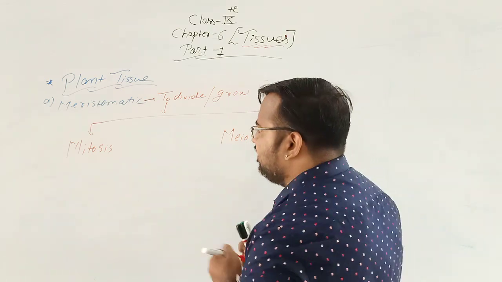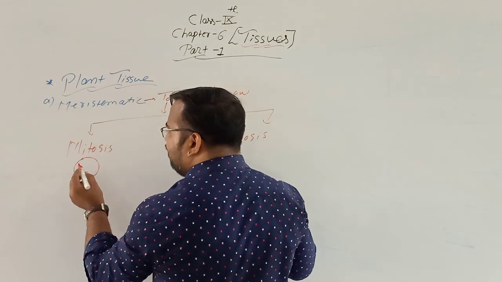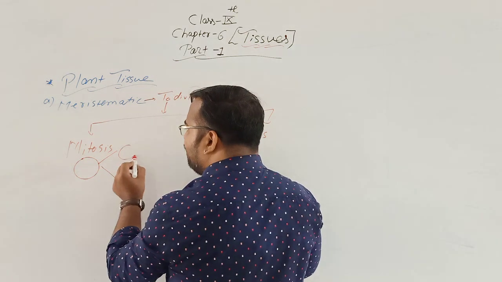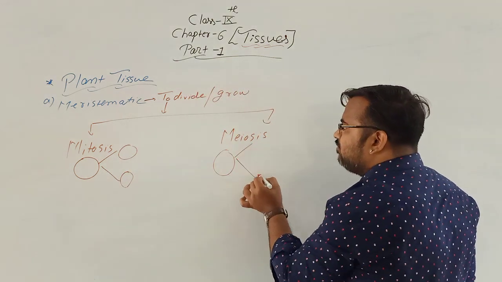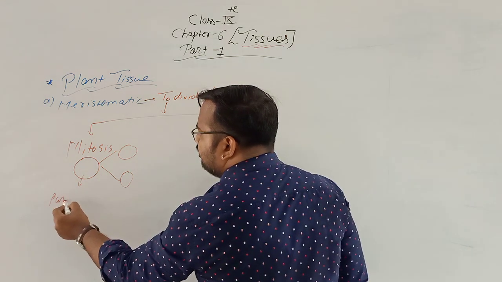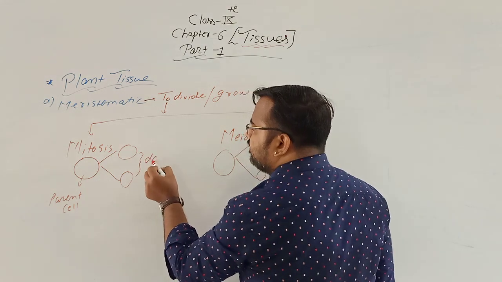What is mitosis? Mitosis means, for example, this is a parent cell, a parent cell is divided into 2 daughter cells. Here also a parent cell is divided into 2 daughter cells. Okay, this is parent cell and these 2 are daughter cells.